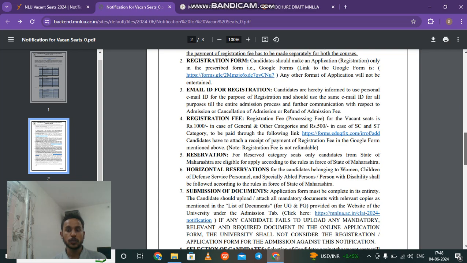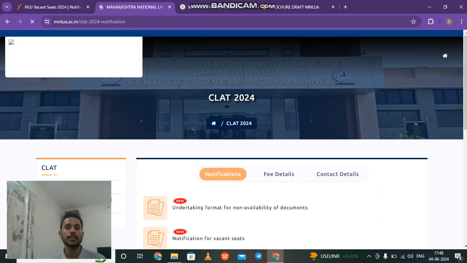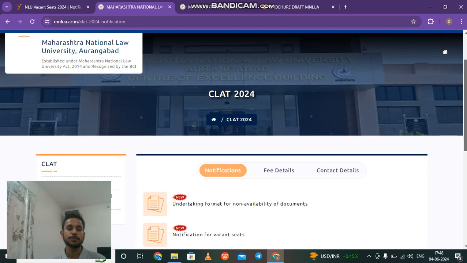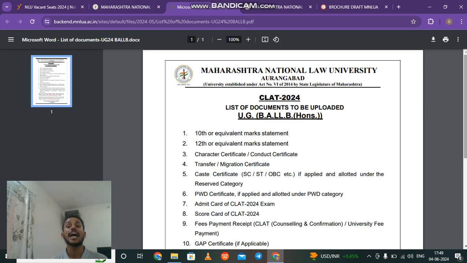After making the fee payment, you also have to gather some documents. If you look here, submission of documents. So you have to submit a few documents. That means there is a list of documents. What is this list of documents? If you click on this particular link, you will be taken to this page where there is a link for BALLB and BBALLB, describing all the required documents that you have to attach along with the application.